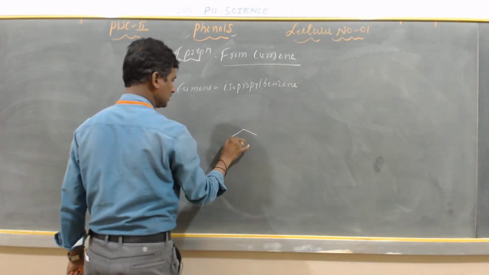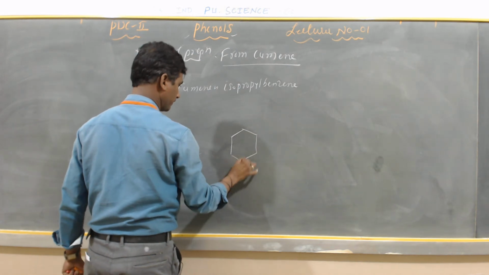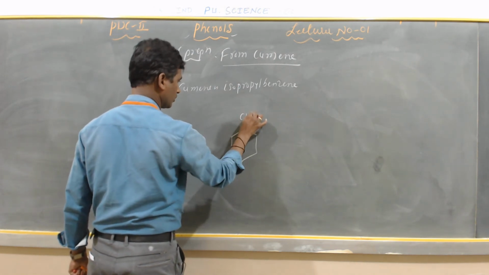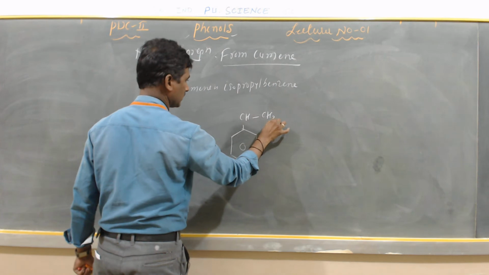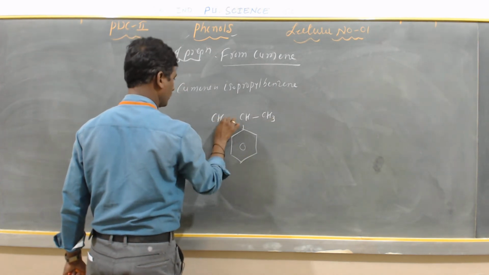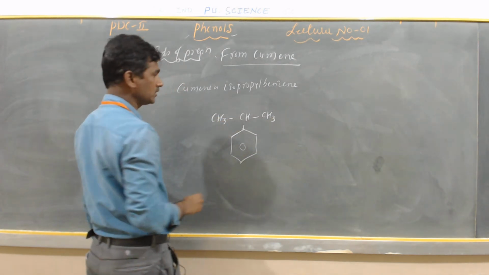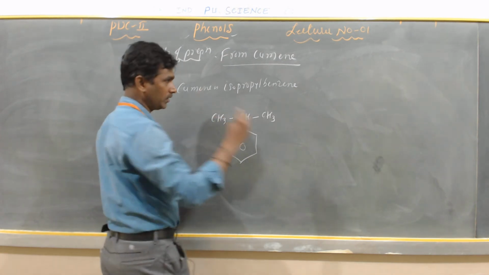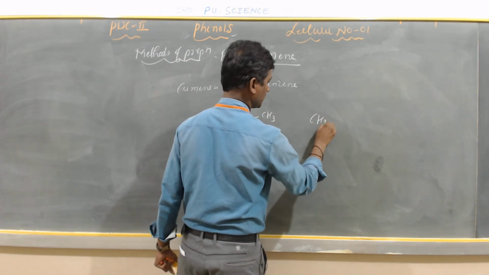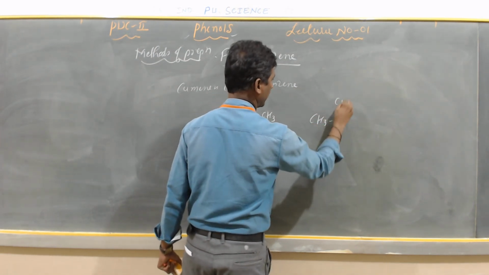This is benzene, and here is a CH, with one CH3 and another CH3. We have already discussed that this is a branched chain.